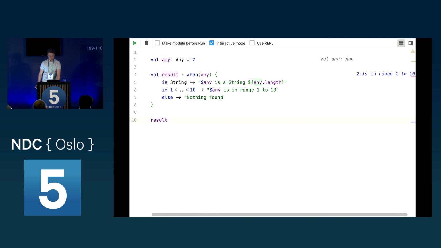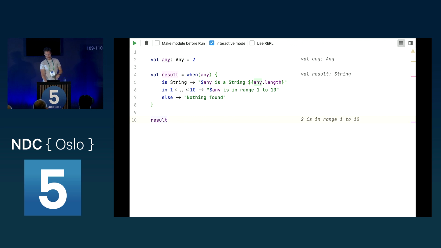And now, as you can see, we get 2 is in range 1 to 10. If I change this, for example, to an 11, then I would get back nothing found. So this way we can use this when expression to not only assign something and do some return in there, but we can just assign the value we get in these branches to our result variable.